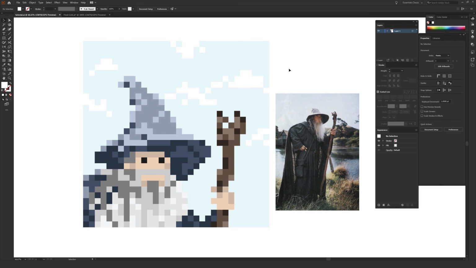And once I had that very simple first step ready to go, it became much easier for me to go in here and actually start to try to scale this out. And it might be helpful if you just very roughly block out the overall scale of things. So figure out how tall you want the face to be, how tall you want the hat to be, or whatever is appropriate for the example that you're working with.